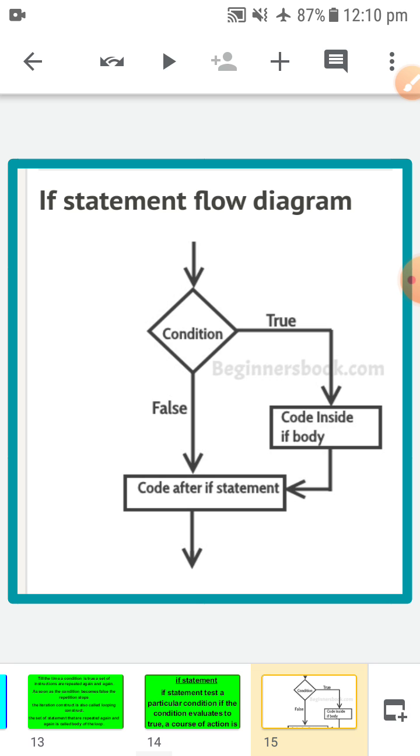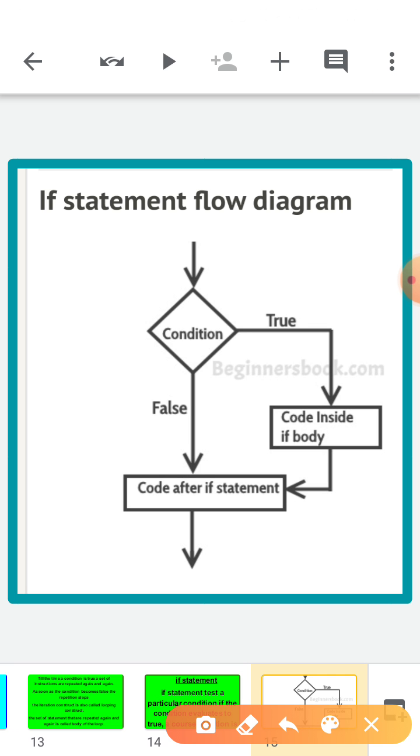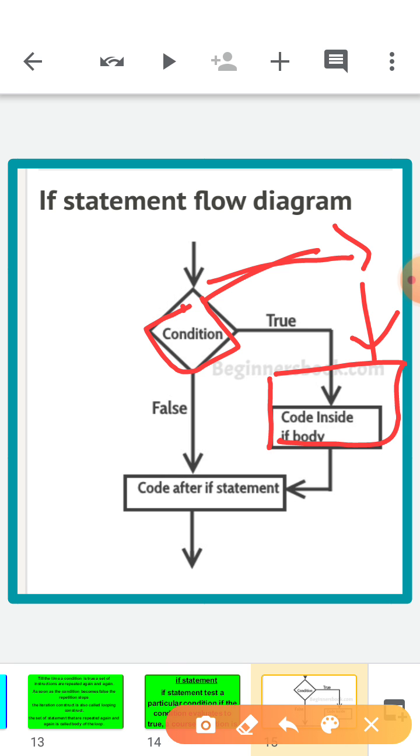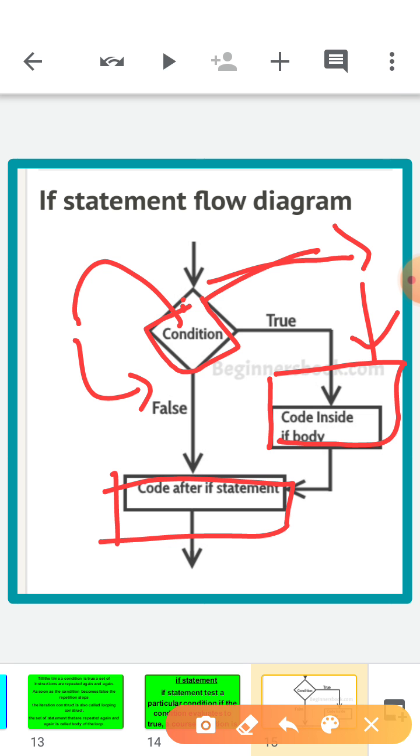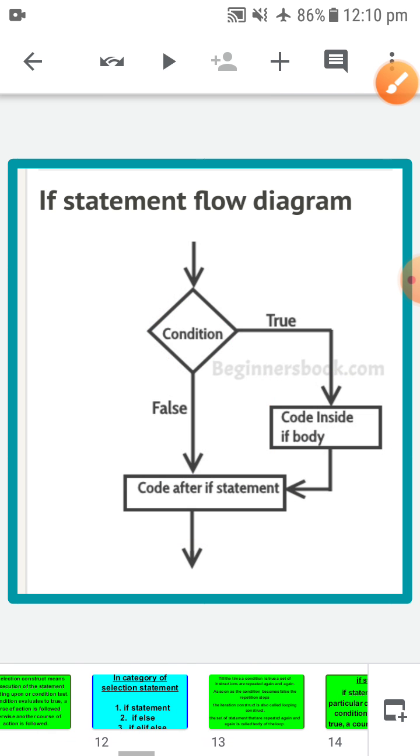So let's first see an example, a flow chart for the selection statement. Under selection statements we have many things. First, let's understand this flow chart. This is your condition. If this condition is true, you move in this direction, and inside this a few sets of instructions are there. By chance, if this condition is false, then this other set of instructions needs to be followed. So this is a basic flow chart for the selection statement.